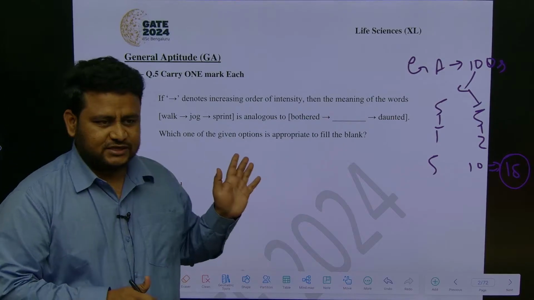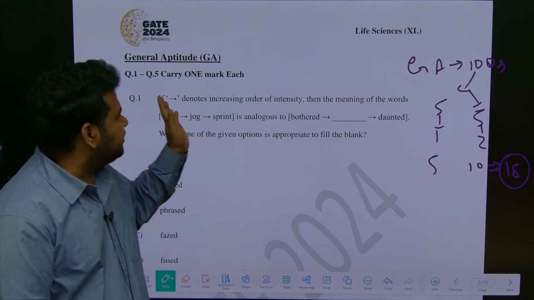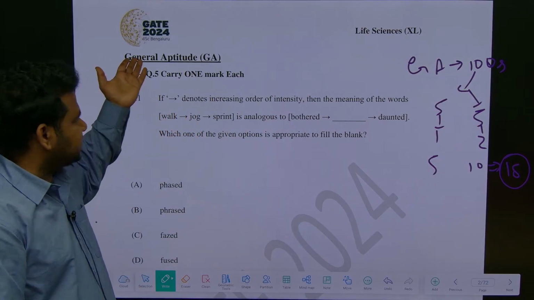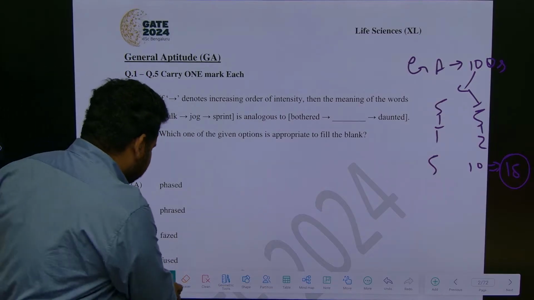Like we have seen in the previous session where we did the 2025 PYQ, now let us start with the 2024 PYQ, which was conducted by the Indian Institute of Science, Bengaluru. So let us start with the first question.